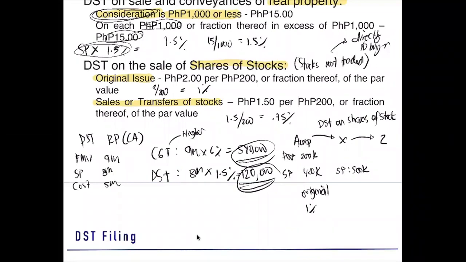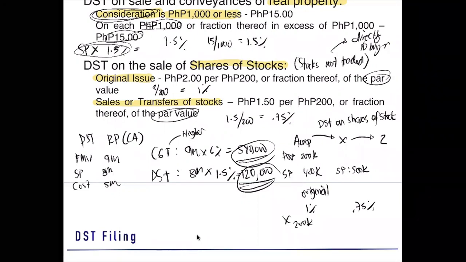Okay? How about the transfer to X and Z? The transfer to X and Z is subject to the subsequent transfer, which is 0.75%. So how do we base it? Based on the par value. What is the par value on A corporation to X? It is still 200,000. So 1% of 200,000 is equal to 2,000.